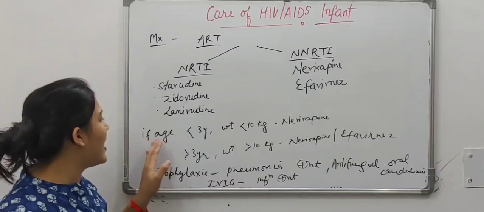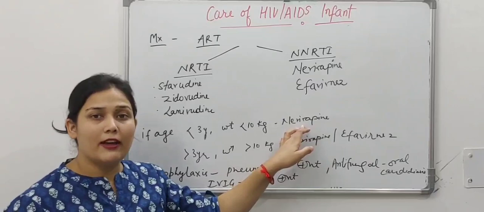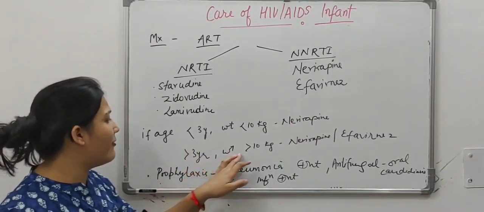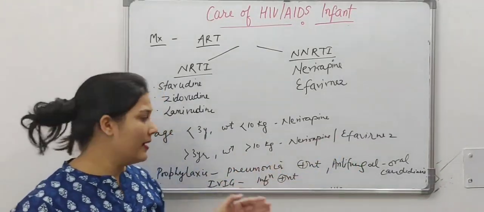If the child's age is less than 3 years and the weight is less than 10 kg, nevirapine is given. If the child's age is more than 3 years and the weight is more than 10 kg, nevirapine and efavirenz can be given.